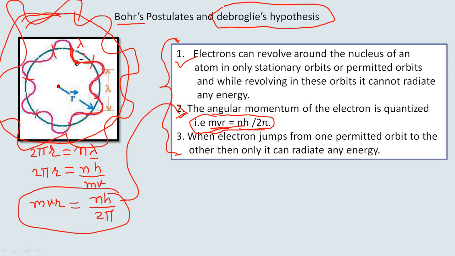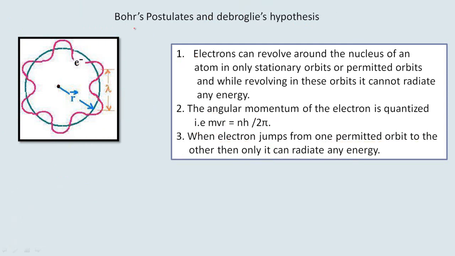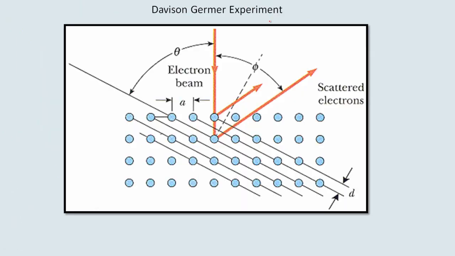But when the electron jumps from one stationary orbit to the other, then it should release energy. So when the electron jumps from one permitted orbit to the other, only then can it radiate energy. So these three postulates get the theoretical justification from de Broglie's hypothesis. So this is about Bohr's postulates and de Broglie's hypothesis.